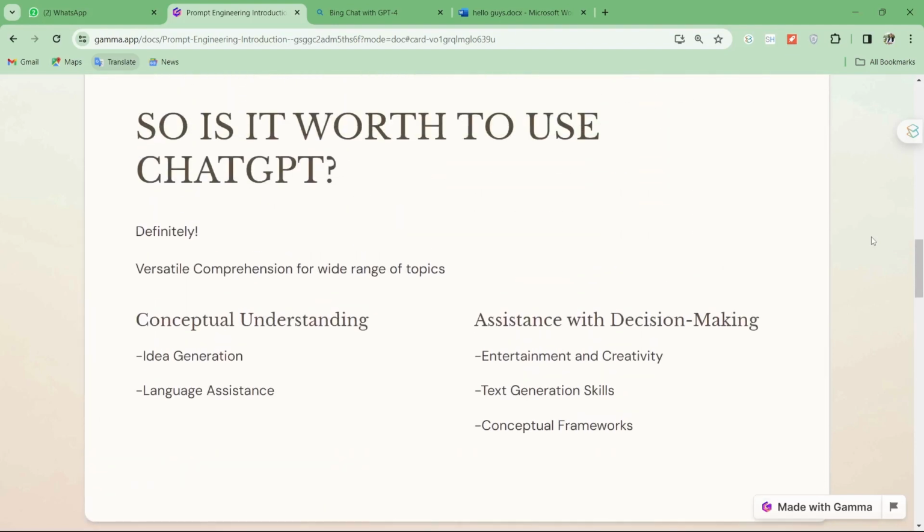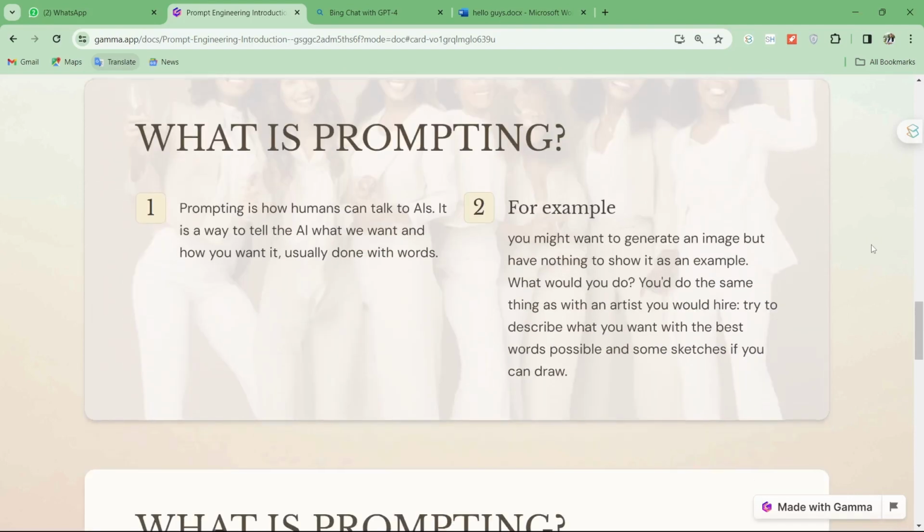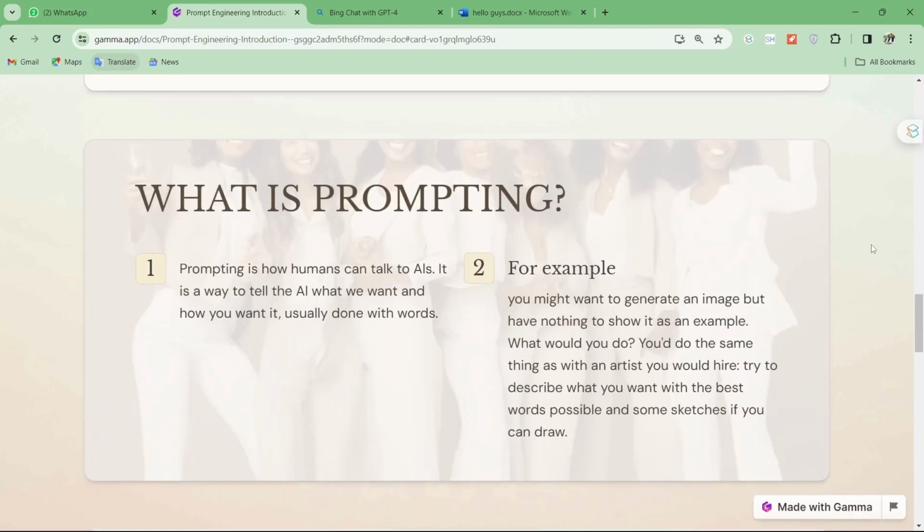We ask ChatGPT some question, and this way of asking a question is known as prompting, right? So let's try to find out more about prompting. What is prompting? How should we do it actually? Prompting is simply how humans like us can talk to AI. It's the way to tell the AI what we want and how we want it. And it's obviously a text thing. We write text to make ChatGPT or any other AI tool understand what we want.